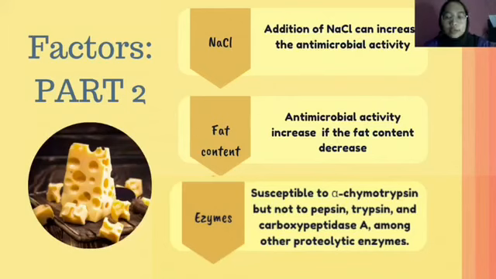Then, fat content has also been identified as a factor that can affect the antimicrobial activity of Nisin. This is because if the fat content in milk that has been used to produce cheese is higher, then the antimicrobial activity of Nisin will decrease. Lastly, the enzyme present in cheese can also be considered a factor that can influence the antimicrobial activity of Nisin. This is because Nisin can be inactivated by alpha-chymotrypsin enzyme, but not by other enzymes such as pepsin, trypsin, and carboxypeptidase. I think that's all for me.